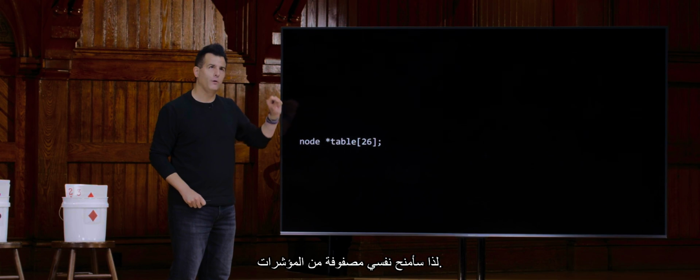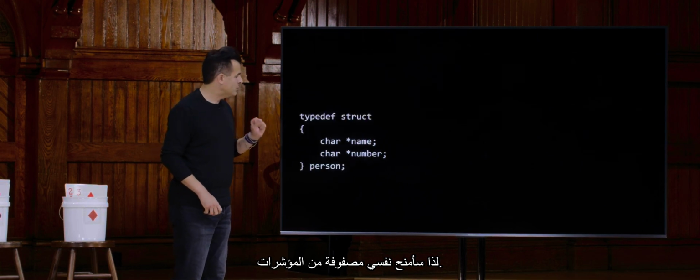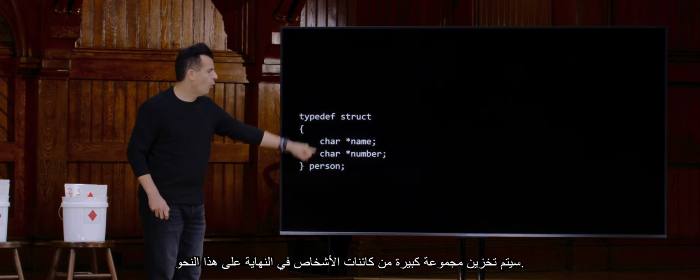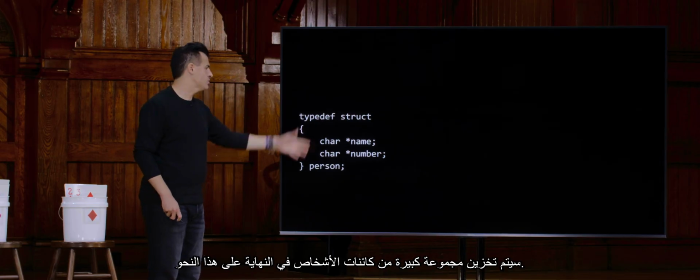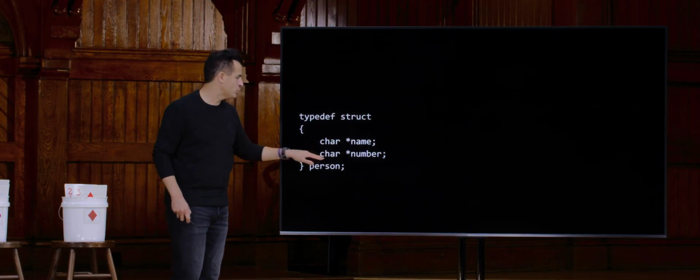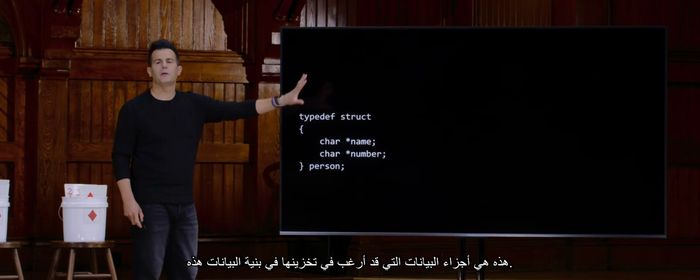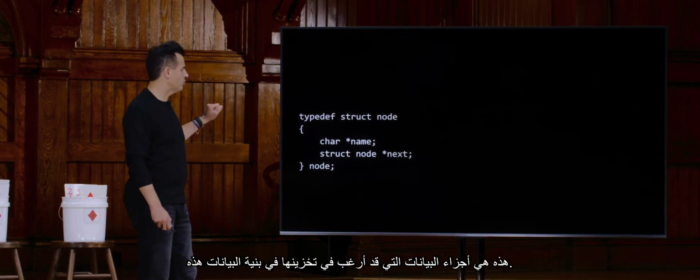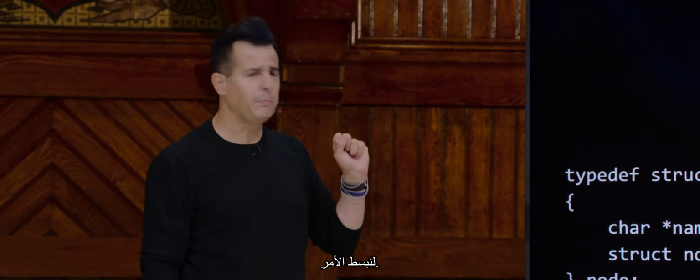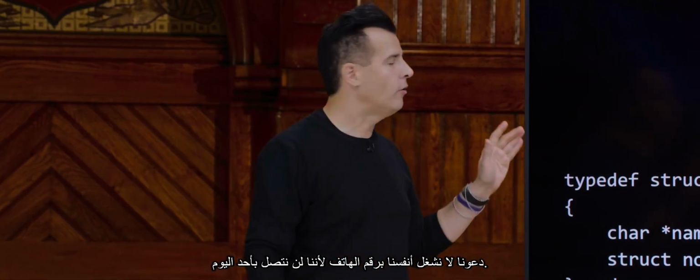So I'm going to give myself an array of pointers that is going to store ultimately a whole bunch of person objects like this. So for instance, here's a char star name, char star number, as we've discussed in the past, representing a person. These are the pieces of data I might want to store in this data structure. However, let's simplify. Let's not worry about the phone number because we're not going to call anyone today.